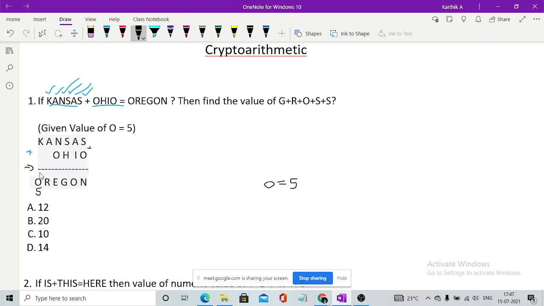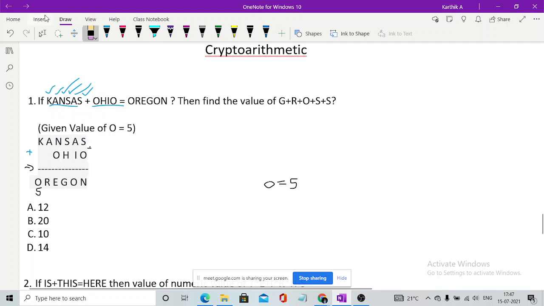Now you have a letter K which represents some number. You don't have any letter which is added to K, not even to the letter A which is adjacent to K. So you'll be getting a value which is 1 less than the value you already have. Basically, if you have 5 here, the value of K would almost be equal to 4, right?